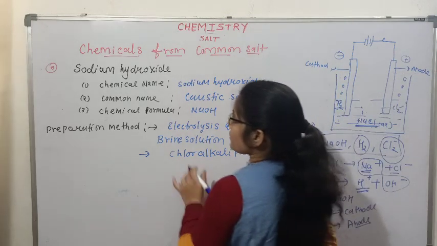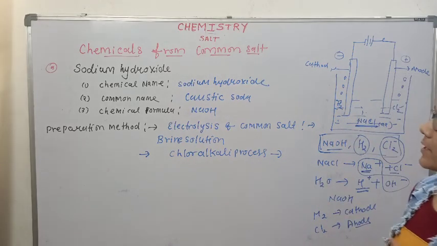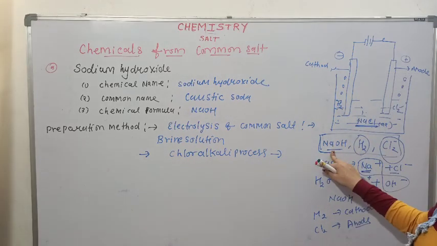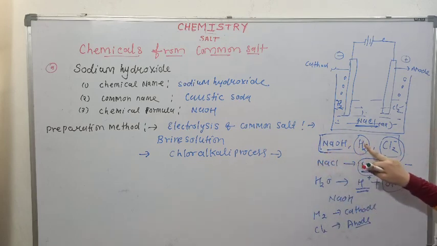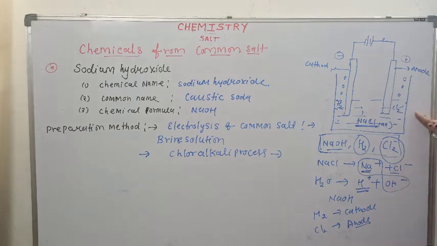All these three important products are formed in one process, that is electrolysis of common salt. Now let's discuss their importance.